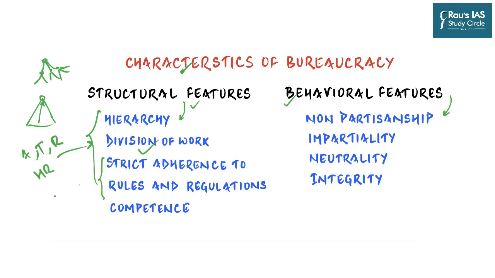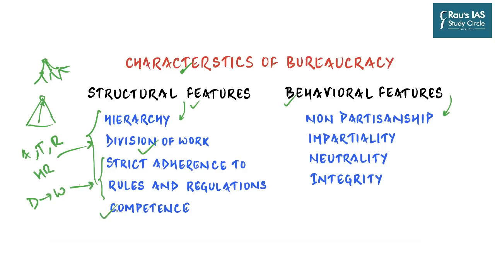They have immense power. They are the ones who are going to implement the laws. And so we need to check the misuse of the powers and to reduce discretionary powers given in the hands of these officials. And so if you want to remove the discretion, you will have to write everything down, and that is nothing but rules and regulations.